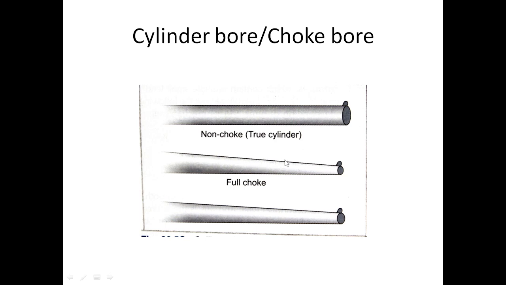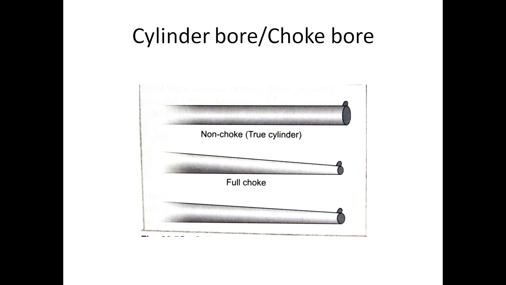It may be a full choke. This is full constriction. This may be a half choke like this, or there may not be choke. This is the example of true cylinder. There is no choking here. This is a choking of gun. What is the purpose of choking? The purpose of choking is the limitation of shot spreading, because the higher the choke, the higher the limitation of spreading of the shots.